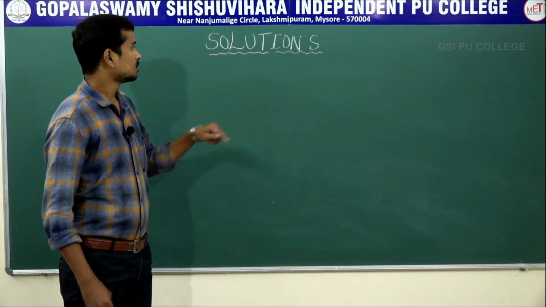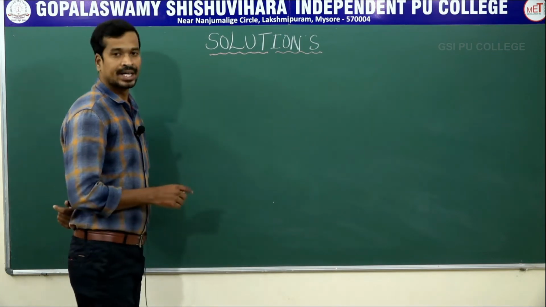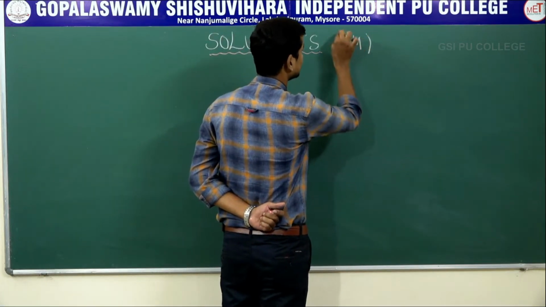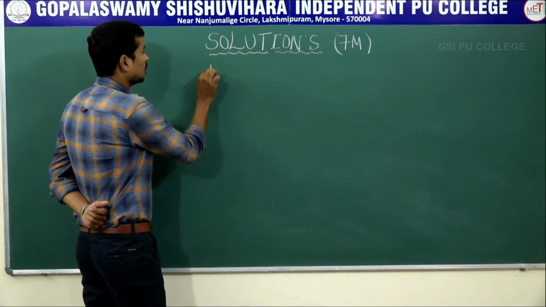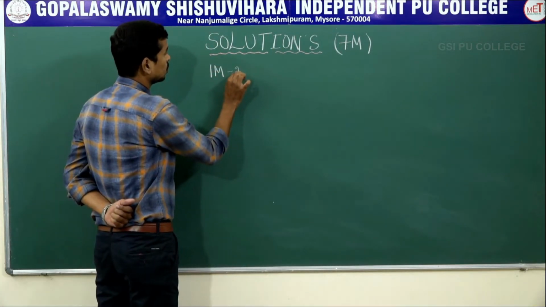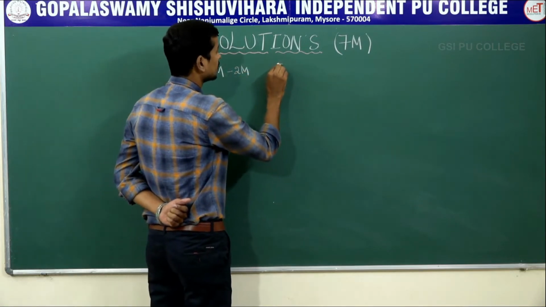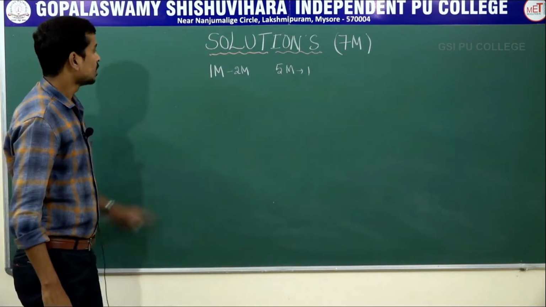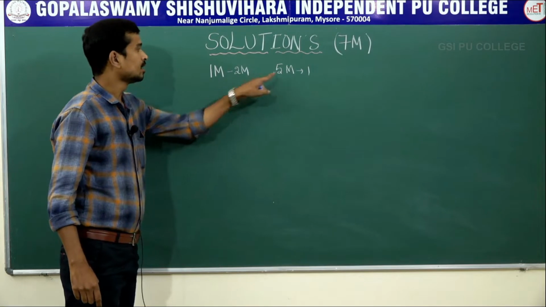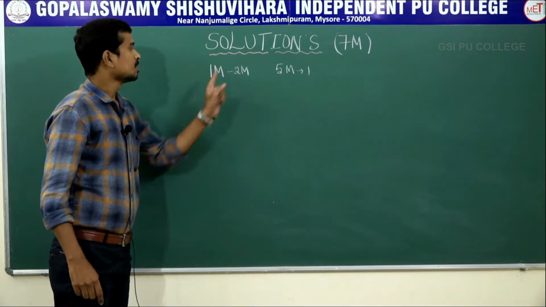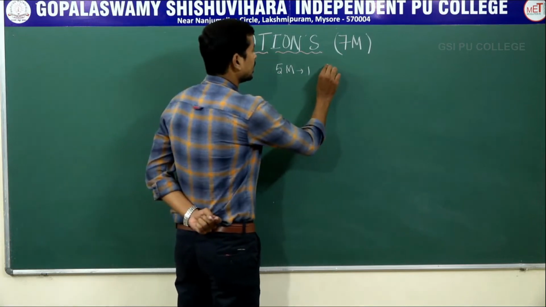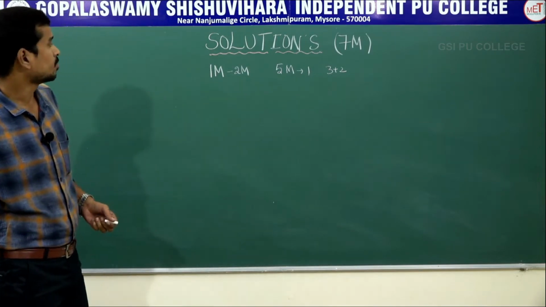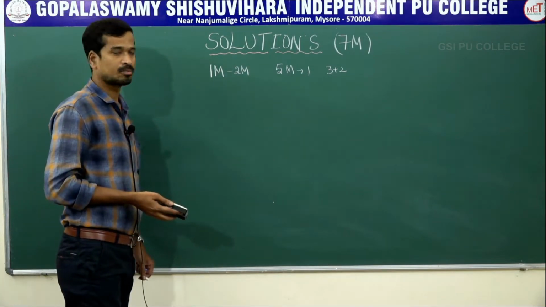In solution, in your board exam, the total weightage is 7 marks. Suppose part A contains 1 mark questions, 2 of them, and a 5 marks question, 1. The 5 marks question is divided into 3 plus 2. The 3 marks question is compulsory, 100% problems based on your colligative properties.